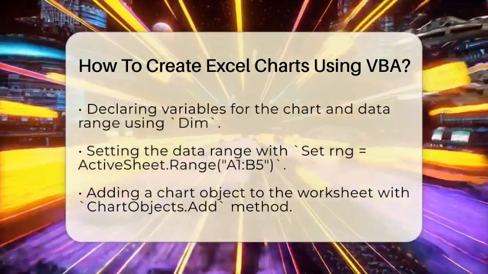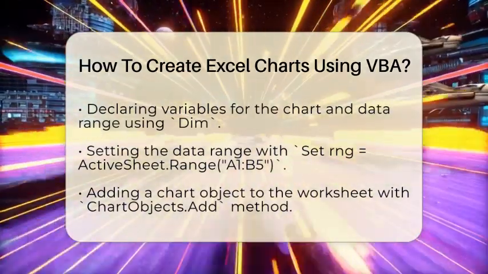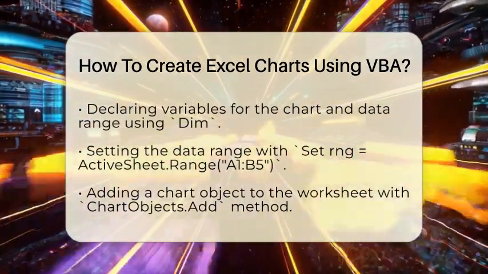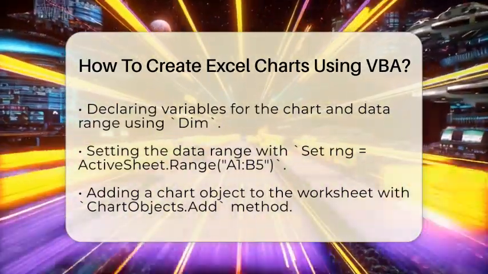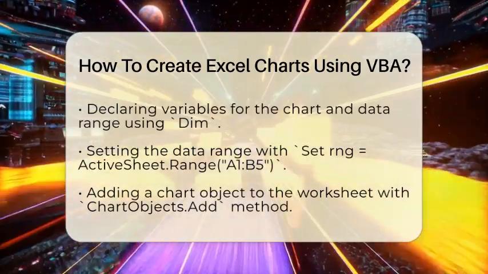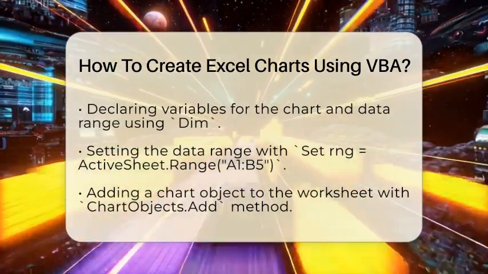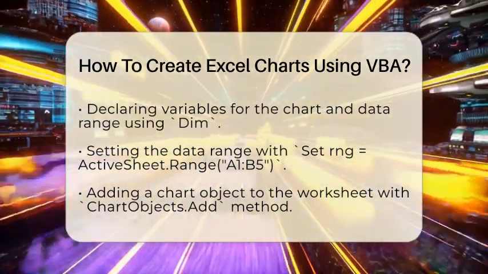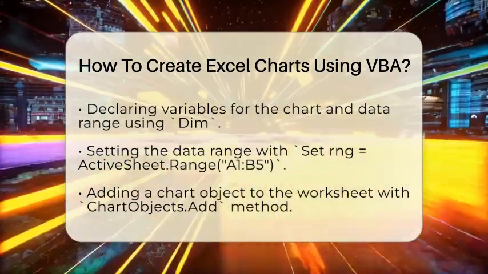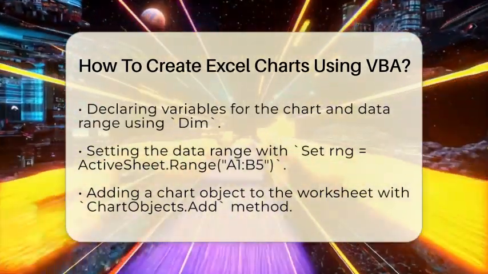Specify the position and size by writing Set cht = ActiveSheet.ChartObjects.Add(Left:=100, Top:=50, Width:=400, Height:=300). Next, link the chart to your data range by using cht.Chart.SetSourceData Source:=rng. This step connects your chart to the data you want to visualize.